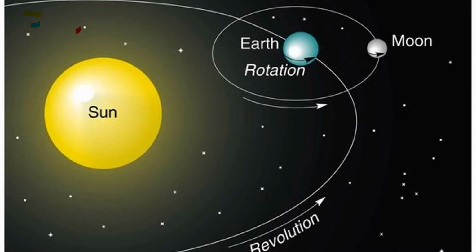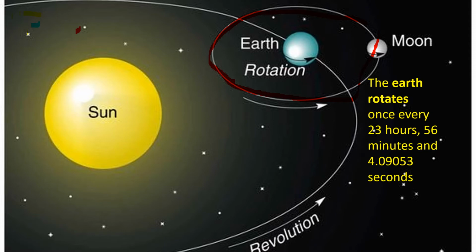This picture shows the Earth's rotation and revolution. This orbit is the Earth's rotation orbit. Earth's rotation is the rotation of the planet Earth around its own axis. So this is called Earth's rotation. For Earth's rotation, it takes 23 hours, 56 minutes and 4.09053 seconds.